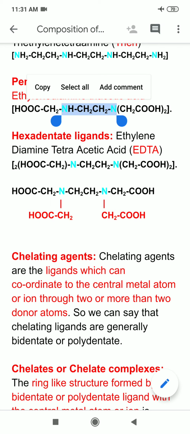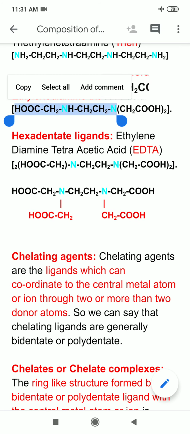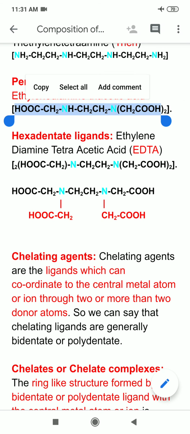Now if I replace ethylene diamine hydrogens, 2 hydrogens from one nitrogen atom and 1 from the other, and attach there CH2COOH units, then it becomes a pentadentate ligand. So you can see here I am having ethylene unit and 2 nitrogens, so its name is ethylene diamine.